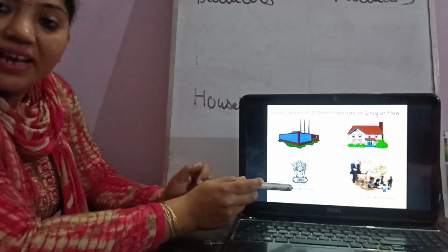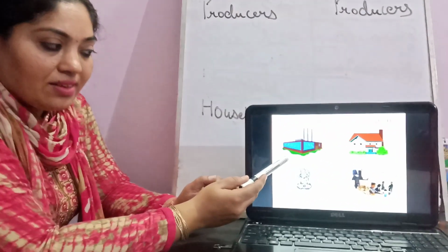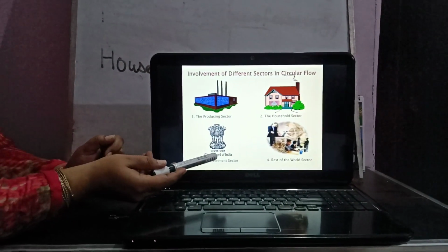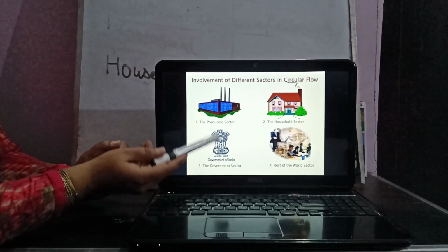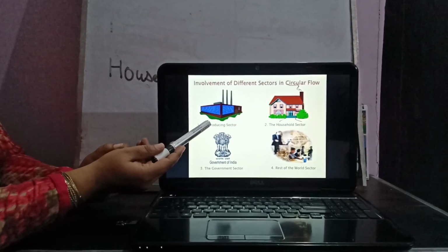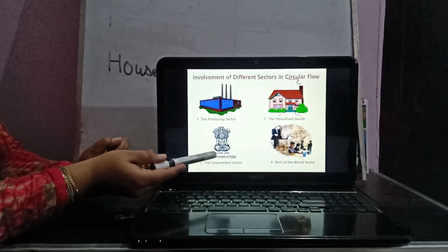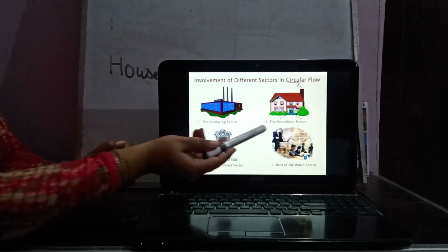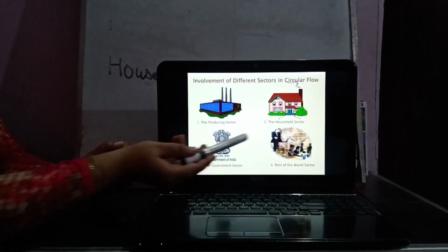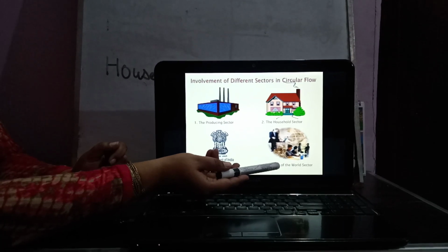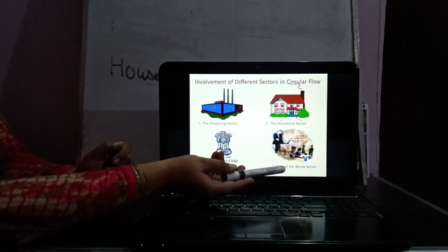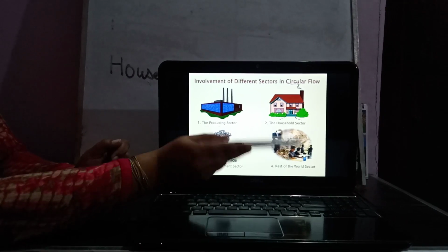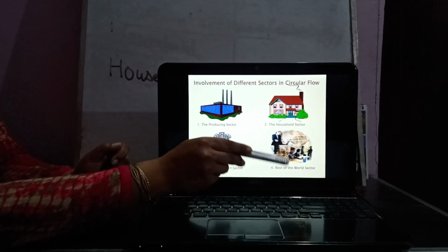Government imposes taxes both on producing sector and household sector. Also, government uses or consumes the goods and services manufactured by the producing sector. Government also uses the factor services of the household sector. The fourth sector is rest of the world sector, known as the foreign sector. This involves the imports and exports that are held in our economy.